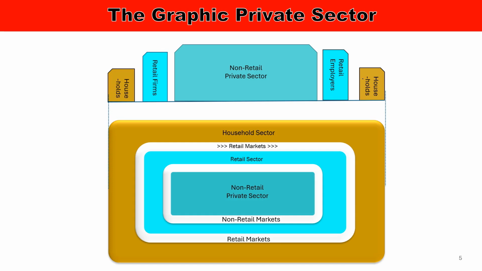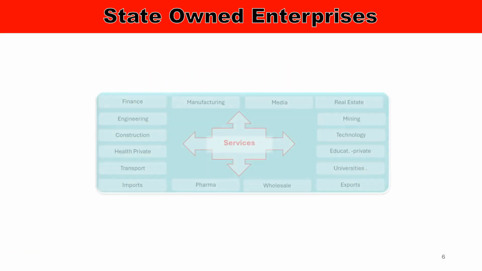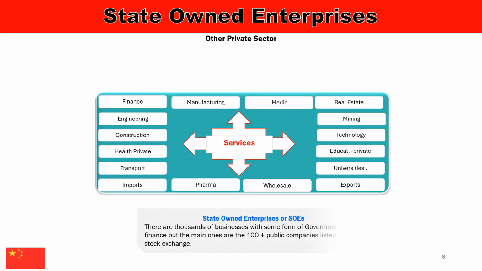In the elevation view above, we demonstrate that the non-retail sector has enjoyed 10% growth, while the household sector and the retail sector have declined relatively due to reduced retail sales. Here we enlarge the non-retail private sector to show the state-owned enterprises and most of the other types of industry and commerce that are contained within it.